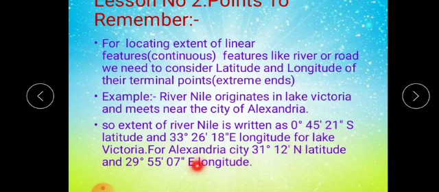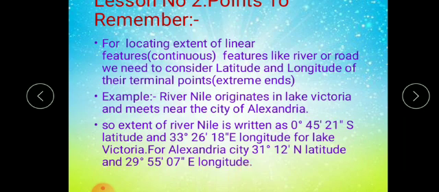Then where does river Nile end? In Alexandria city. And what is the location of Alexandria city? This much north latitude and this east longitude. So we have written it for both the starting point and the end point. We have to write the latitude and longitude of the starting point and end point. Understood this much or not, children?